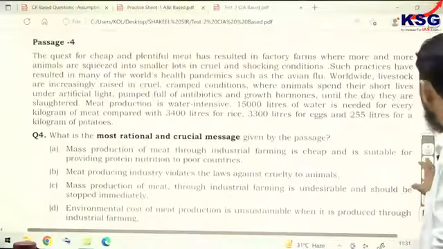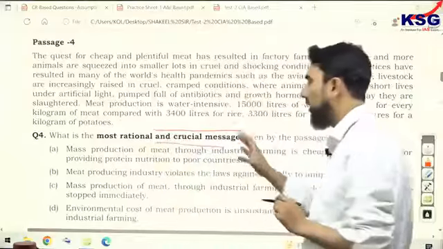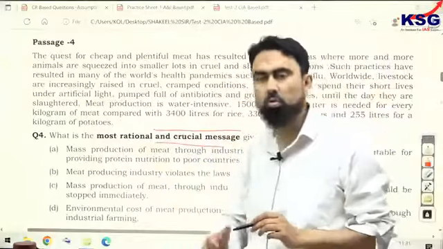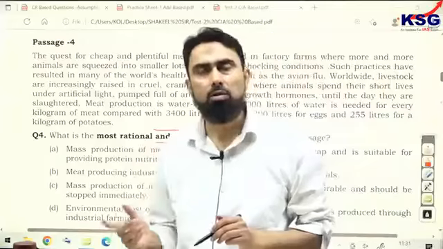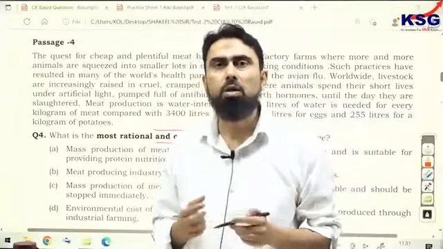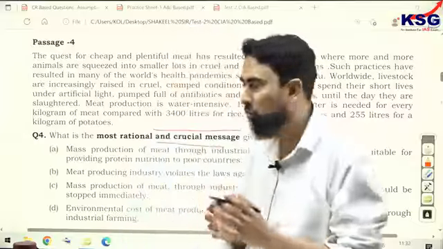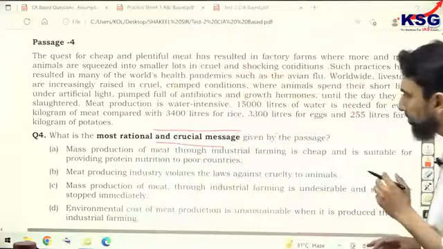Passage number 3 is assumption. Passage number 4 asks you about the crucial message. I have told you to apply all these crux-based conclusion type of questions. You can apply the tricks. Either you go for orange and juice analysis, the main point should be there. Secondly, you can go for the reverse approach in case you are confused between 2 options. So look at this passage 4.